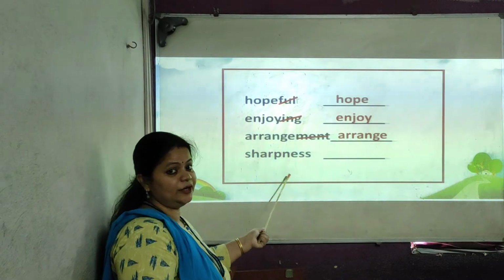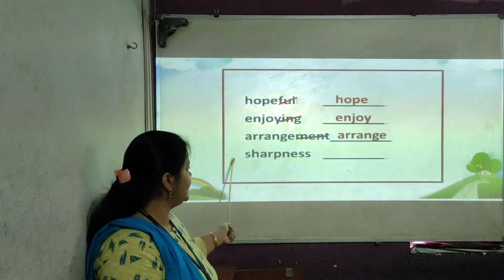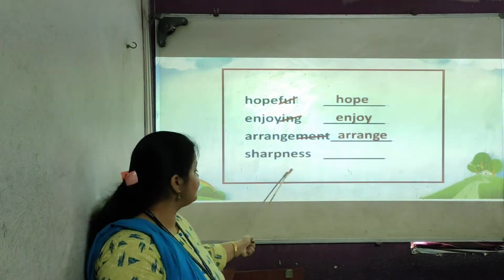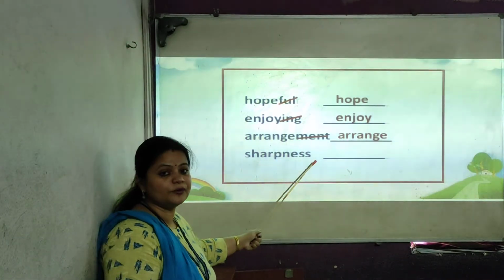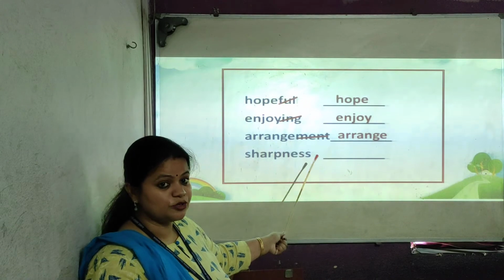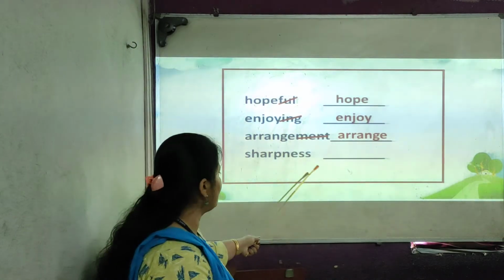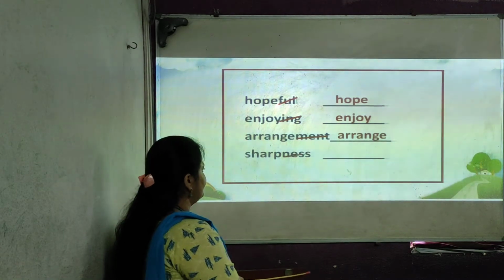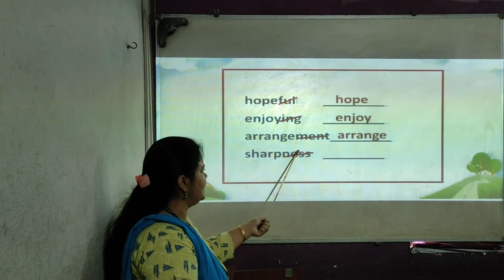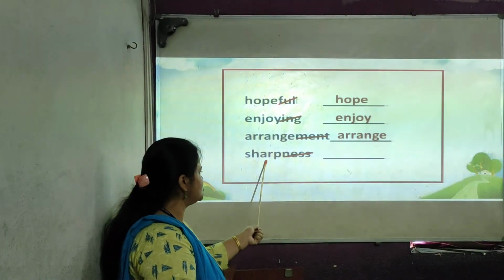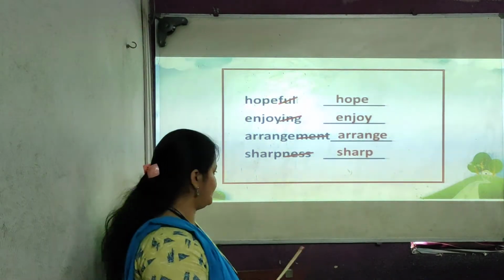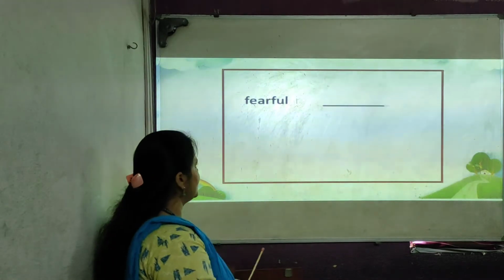Sharpness. Again, remember that if you want to make a small word, which letters at the end of the word will you strike off? N-E-S-S. If you strike off this N-E-S-S at the end of the word, you will get a new word, sharp. Let's see the next one.